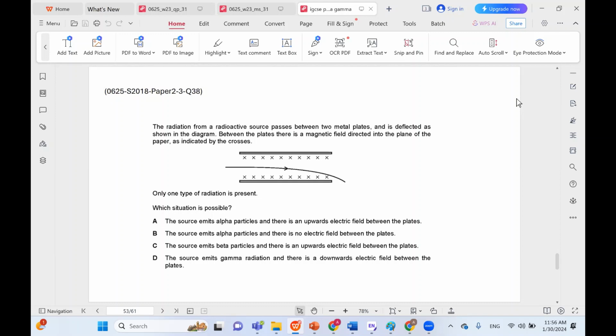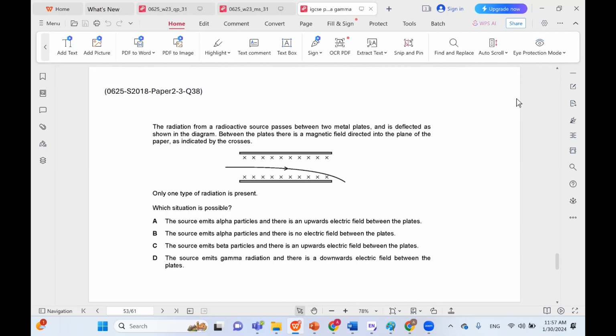The radiation from a radioactive source passes between two metal plates and is deflected as shown in the diagram. Between the plates, there is a magnetic field directed into the plane of the paper, as indicated by the crosses. Only one type of radiation is present. Which situation is possible? The source emits alpha particles and there is an upwards electric field between the plates.